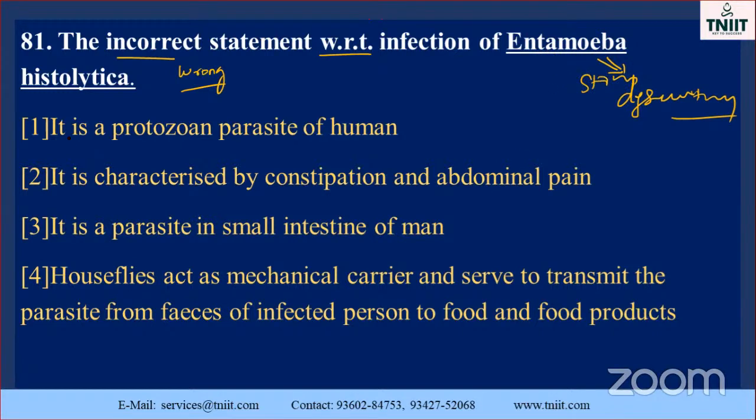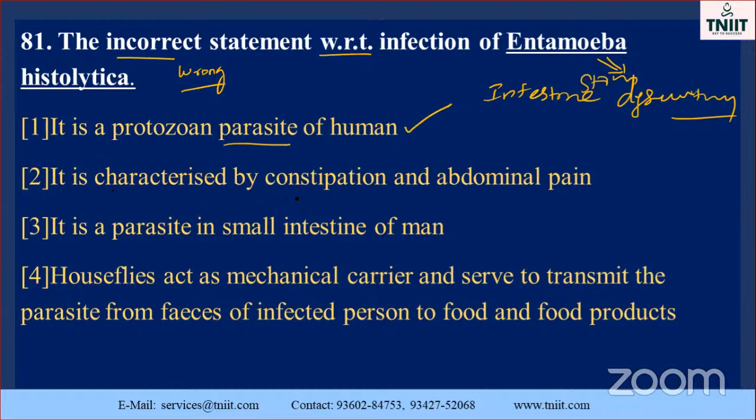So it is a protozoan parasite of the human. Is it correct or wrong? Yes, it is one of the protozoan parasites mostly found in the intestine. Entamoeba histolytica, intestine. It's a correct one, so it will not be the wrong answer.